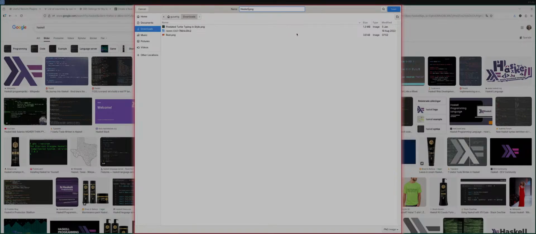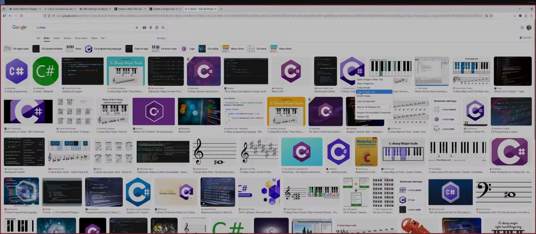So other languages, we can go with C sharp. I'm just going to write sharp. Okay, all right. Can we get a good logo for this one? I think this is pretty good. Save image as C and then a hashtag, C sharp.